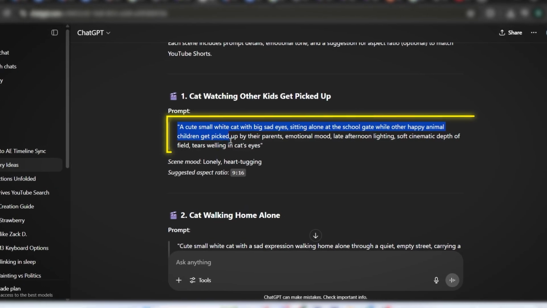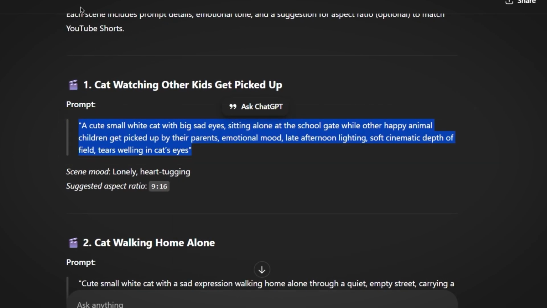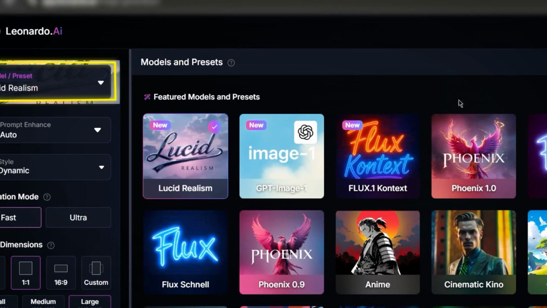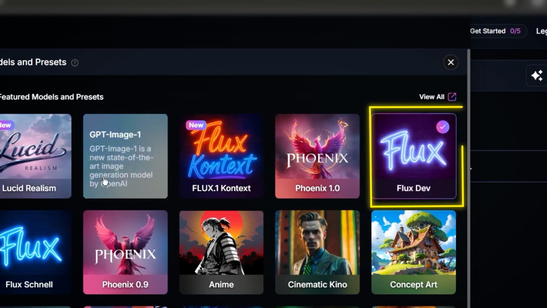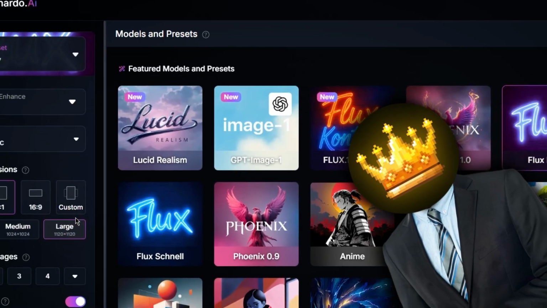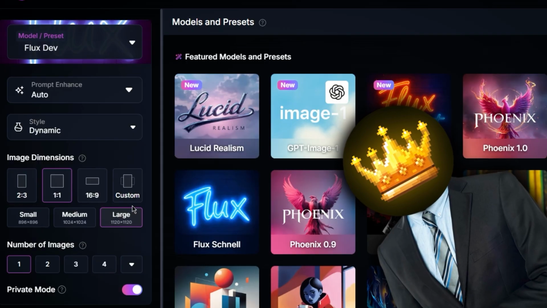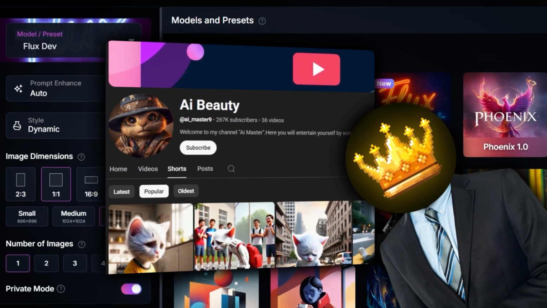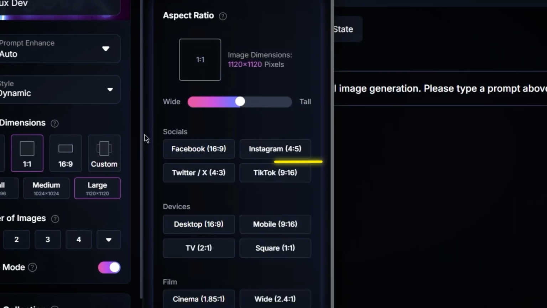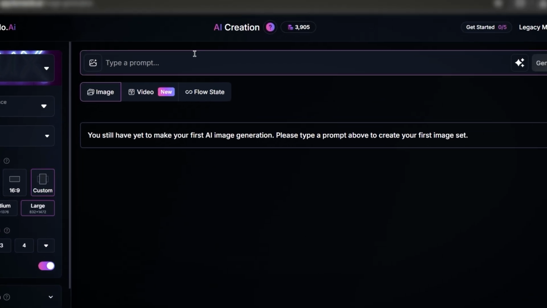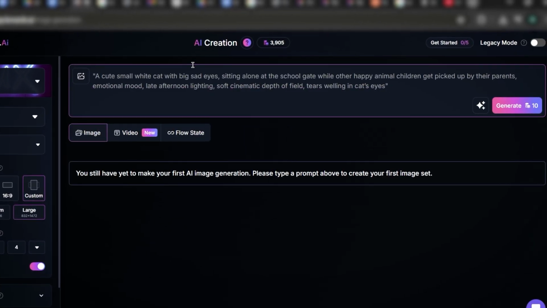Now I will copy the whole first prompt and head back to Leonardo AI and click on the image button. After that, hit on the model preset and then view all. After that, select the Flux Dev model, as it will give you the most realistic animated style photos for the video we are creating. And as far as I know, it is the image generation model that this channel also uses. Then click on aspect ratio and select 9:16, as it is the standard for short form content. Now that the settings are all set, simply paste the prompt that we got from ChatGPT and generate the images.